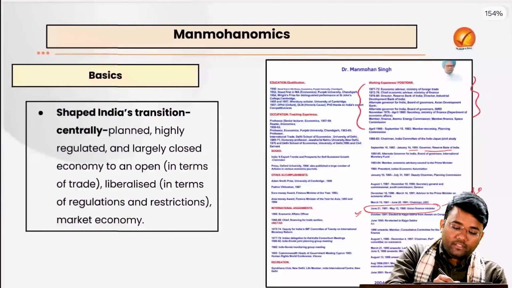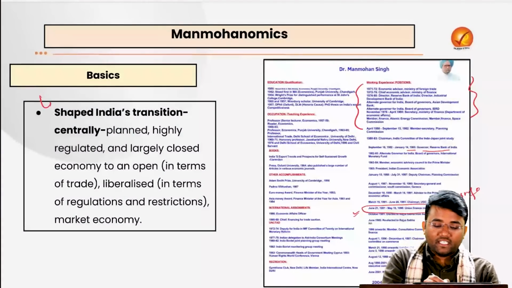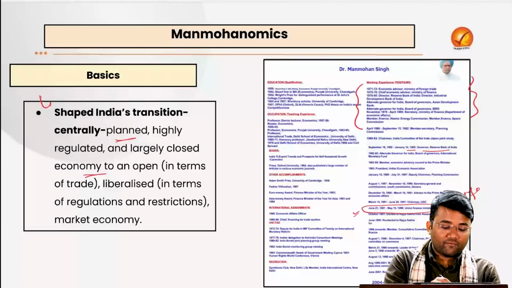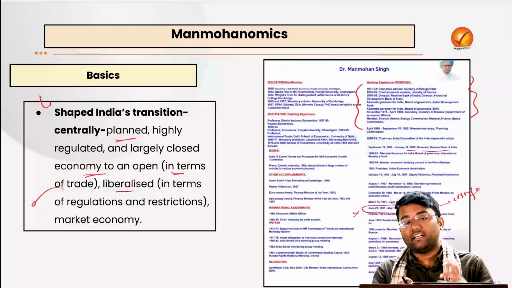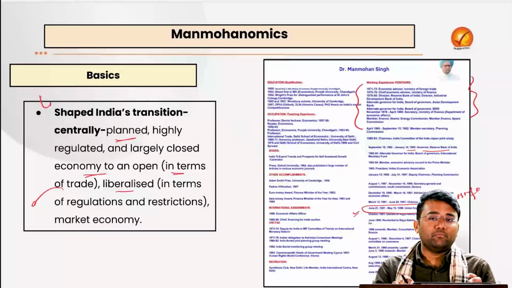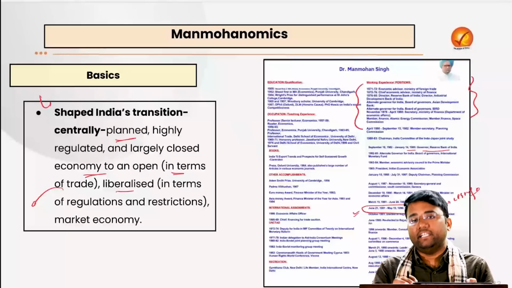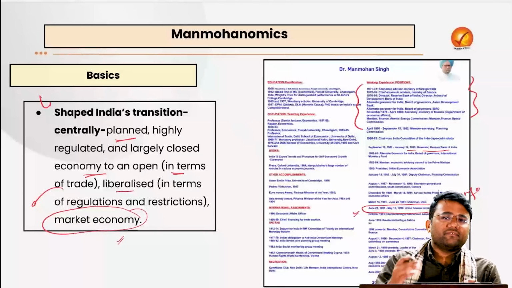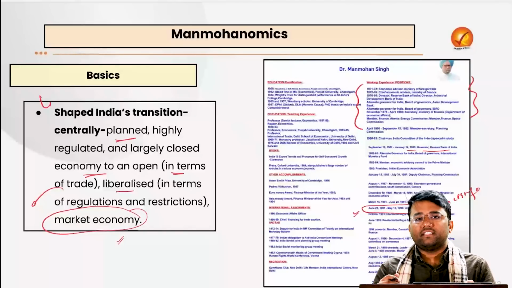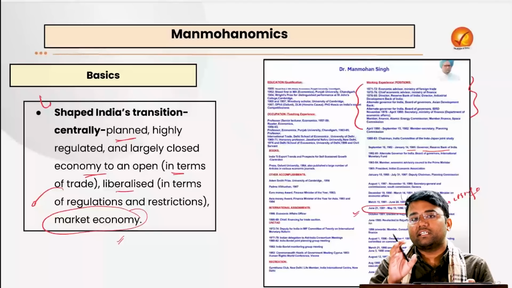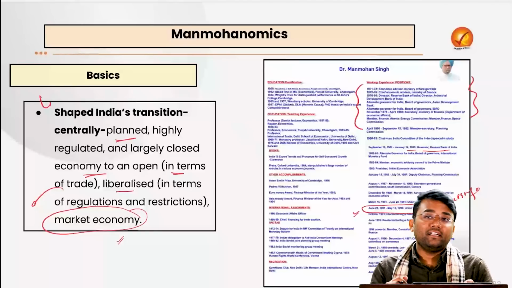And he helped in shaping India's transition from a centrally planned, highly regulated and largely closed economy to one that is open in terms of trade between India and the rest of the world, and liberalized in terms of the regulation and restrictions that were earlier imposed by the government and the central bank on the various establishments and manufacturing facilities working in the Indian economy. The focus was on a market economy, where things like the exchange rate and other restrictions should be determined more by the market, with less interference by the government as well as by the central bank.